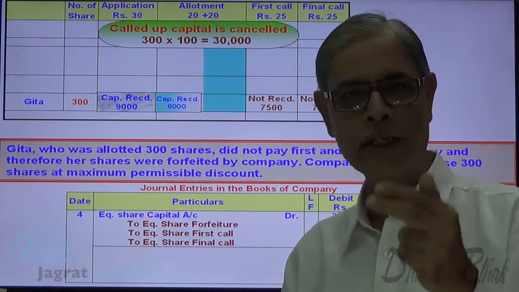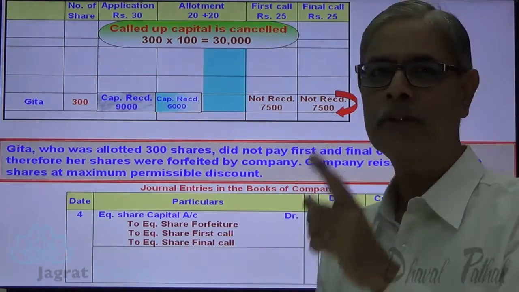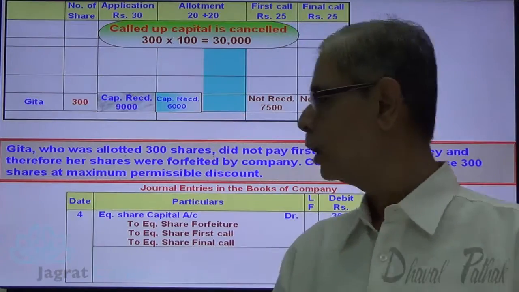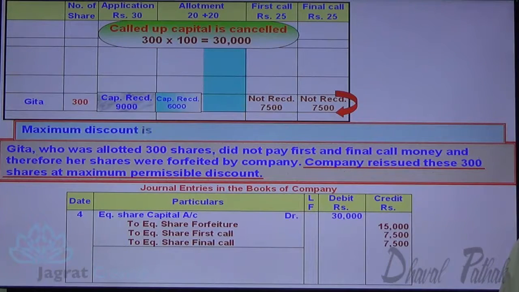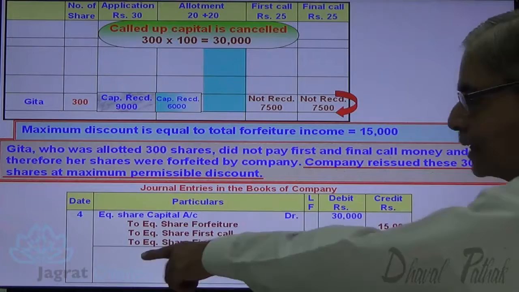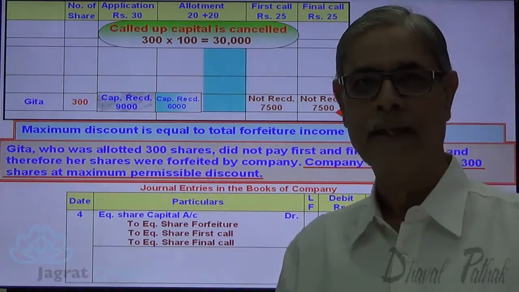And when you reissue, this is the amount that you must receive. So now, let me write out the reissue entry. Maximum discount is equal to total forfeiture income. So this forfeiture income 15,000 is the discount granted that gets recorded in a reissue entry.